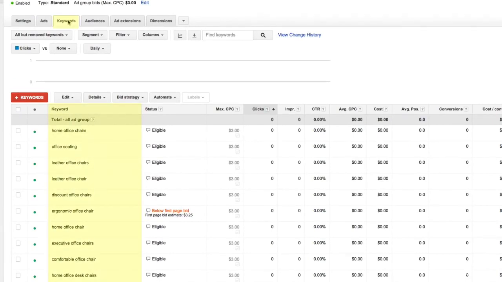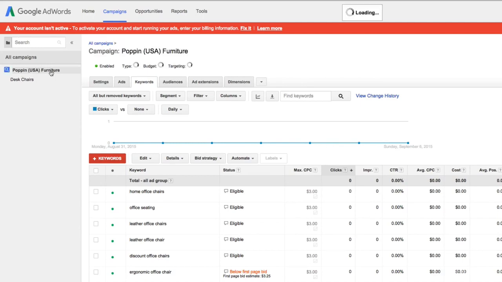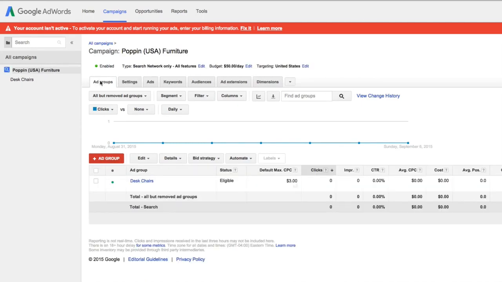So this keywords tab is giving me a sense of the keywords in my account. This is going to give me an overview of all the data. It's going to give me an understanding and a view of whichever keywords are in this specific ad group that I'm in. And on the left-hand side, we have navigation. So the left-hand panel over here, which could be hidden with this button, this is your navigation. So at the top level, we have our account, Poppin USA Furniture. That's our account. And if I click on that, it brings me to my ad groups tab and it shows me the ad groups within the account.